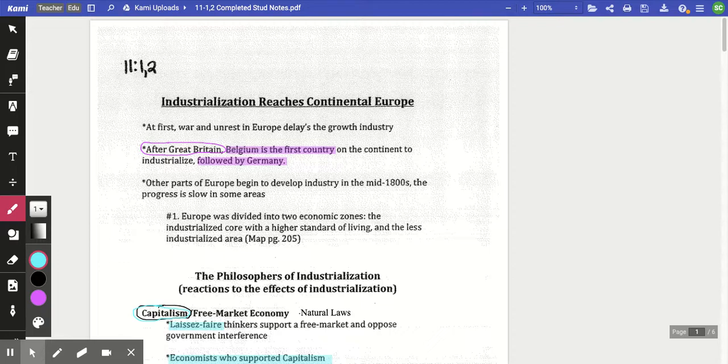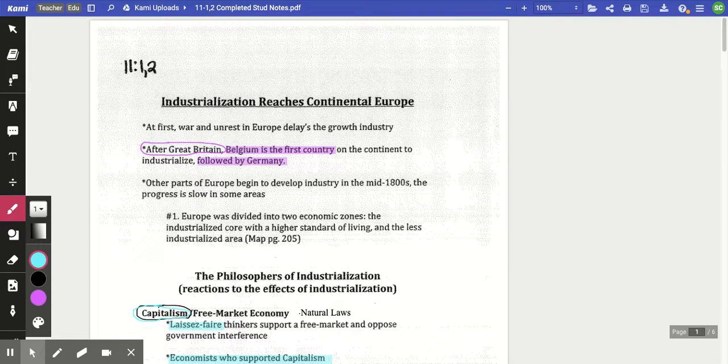And England wasn't always willing to share their secrets and their ideas, but eventually they do share a little bit with Belgium, which is understandable due to how these two areas are very connected with each other. And Belgium was the one that helped them move through that agricultural revolution. The next country to follow after Belgium would be Germany. And for England, this nation is going to become a problem because by 1871, Germany will be able to rival Great Britain economically and with the Navy.